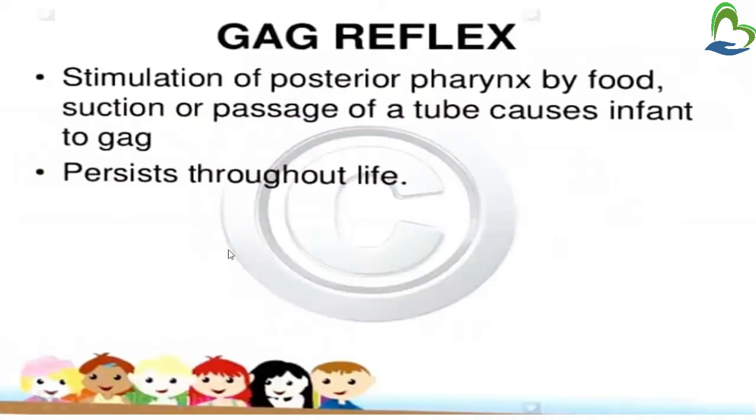Then gag reflex. Stimulation of the posterior pharynx by food, suction or passage of a tube causes the infant to gag. It persists throughout life. To check the gag reflex, you either do suctioning with a tube or pass a tube, which causes the infant to gag. If a tube is passed into the posterior pharynx, the infant will gag. For example, in adults also, if we place a finger deep inside the mouth, we gag. This is called gag reflex, and it is seen throughout life.